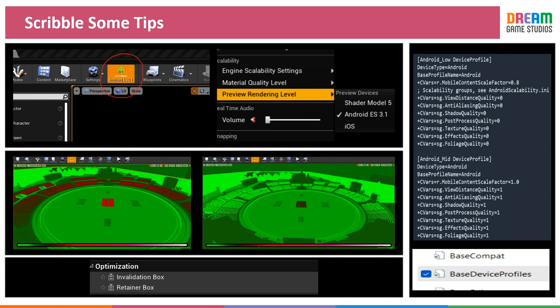At the UI level, it's straightforward. Try usage of invalidation box as much as possible, and retainer box. Lastly, with respect to the different profiles and devices that we have, right from low end, mid end, high end, ultra high end, you can have a base device profile setting inherited inside your project by mentioning what is the scale resolution that I'll go with for this kind of devices, for this kind of GPUs. And you can create your own profiles also, whether you want to enable these post-processing settings for a low-end device or high-end device.